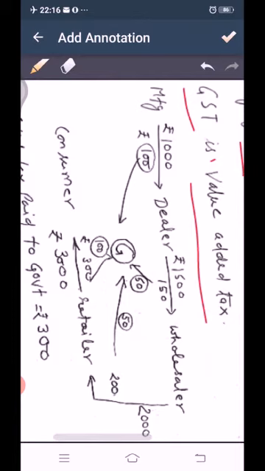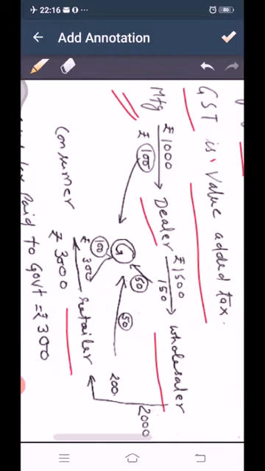First of all, the manufacturer is there, then dealer, then next is wholesaler, then retailer, and finally it reaches the consumer or customer. So whatever things we use do not come directly to the consumer. It comes in several steps. Let's see. First of all, the manufacturer.